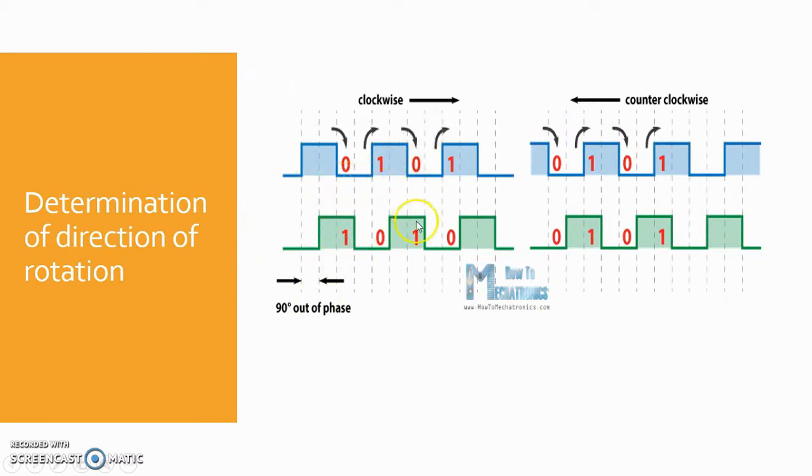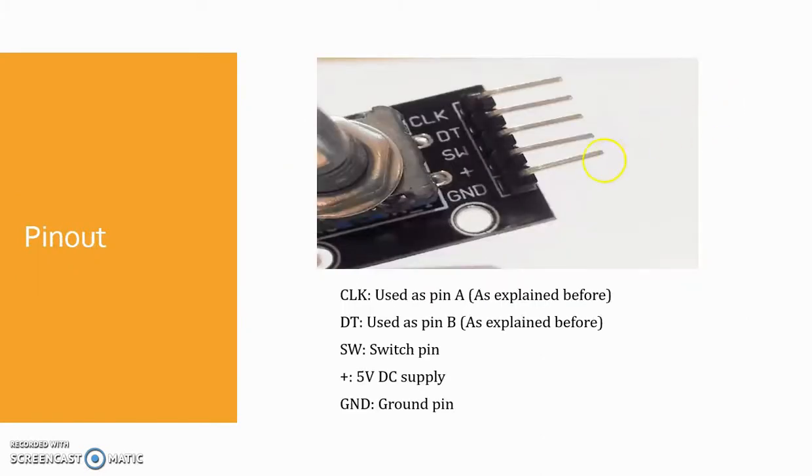So if we count the step each time the signal changes from high to low or from low to high, we can notice that the two output signals have opposite values. As you can see here, it has 0 and 1 while moving in the clockwise direction. But while moving in the counterclockwise direction, when we move from high to low or low to high, we have the same values. So this is the logic from which we can determine whether the encoder is moving in clockwise or counterclockwise direction. Now let's move to the pinout.